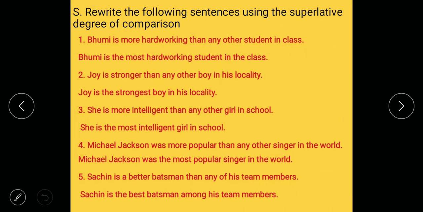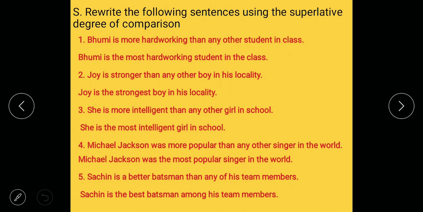Okay, next is comparative to superlative. Already given in comparative form. Okay, you have to make it superlative form. First example in your textbook. See in your textbook, Mumbai is bigger than any other city in India. Then answer is Mumbai is, with superlative form we have to use the. Okay, the biggest. Superlative form we have to use the before the verb. Mumbai is the biggest city in India.